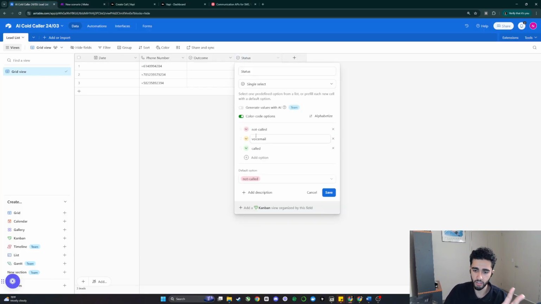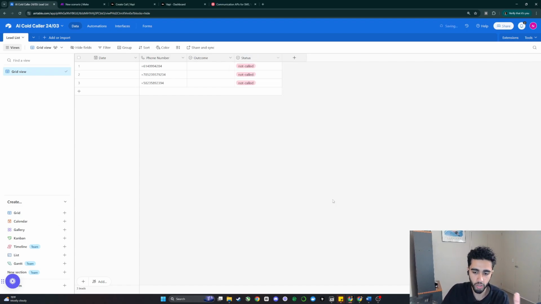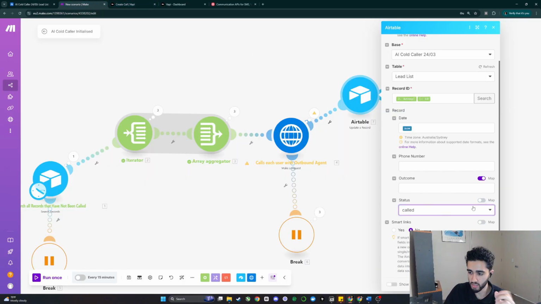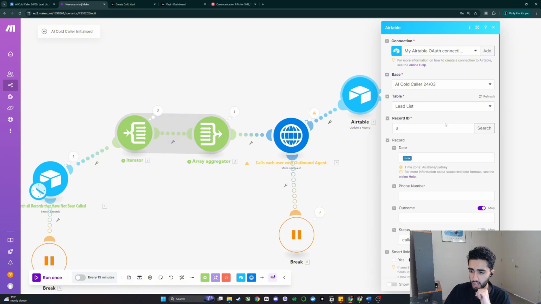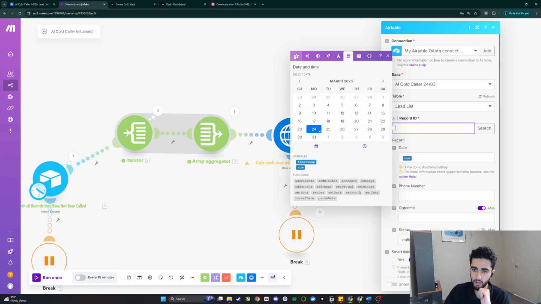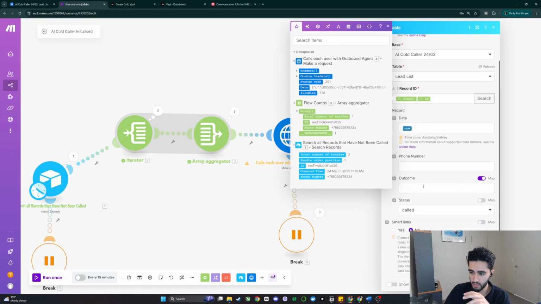So inside of our status field, we want to add another one, which is called number. And I like to do called number, which basically tells me that, hey, we've called this number, and you'll see why I do this in a second. So if I refresh this, how do I refresh? I've got to refresh like this. So if we refresh this, what's going to happen is we're going to grab the record ID from our flow control, put that into there. Date stays the same. The called status, we're going to do called number.